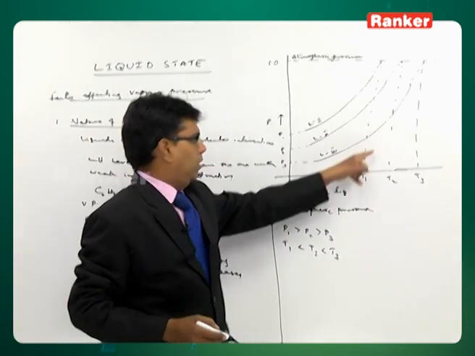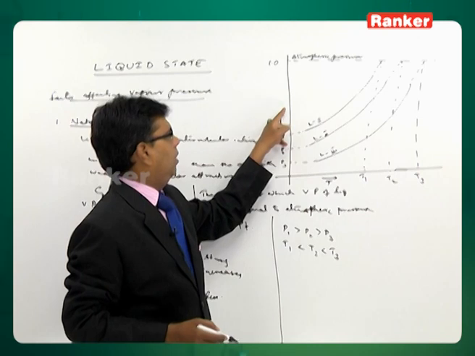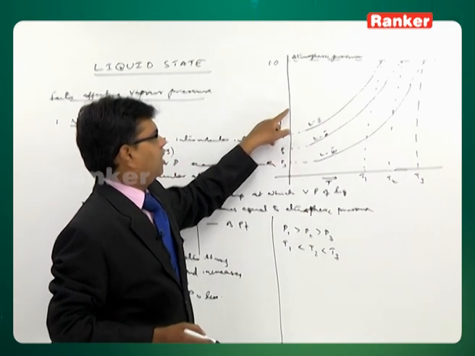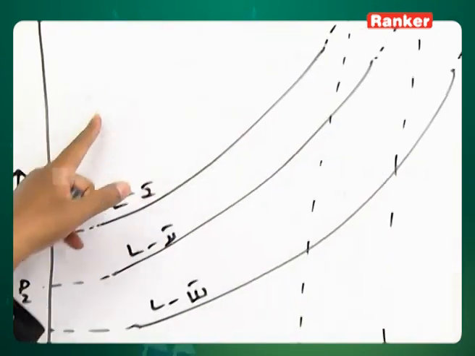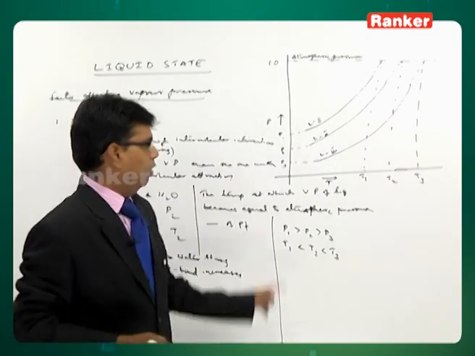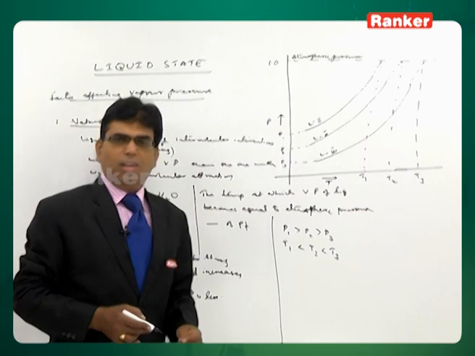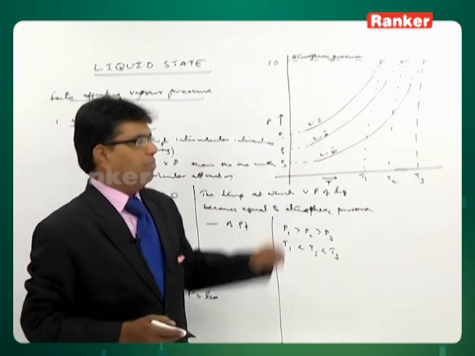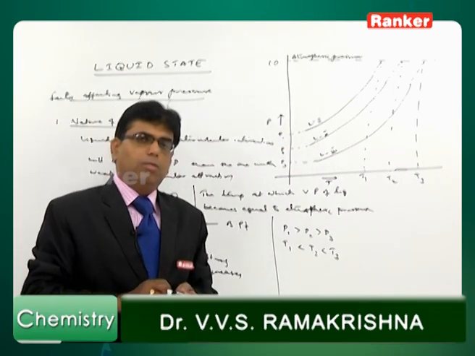This is the boiling point. This is of course vapor pressure. At any given pressure, for each liquid, there is a boiling point that you can measure. So, this is how it appears, and a similar kind of graph we can also draw.